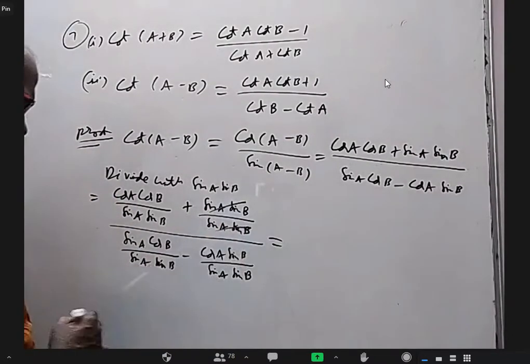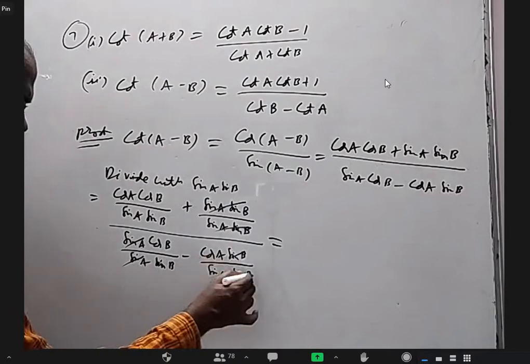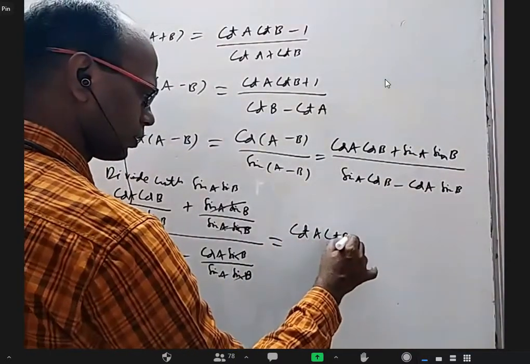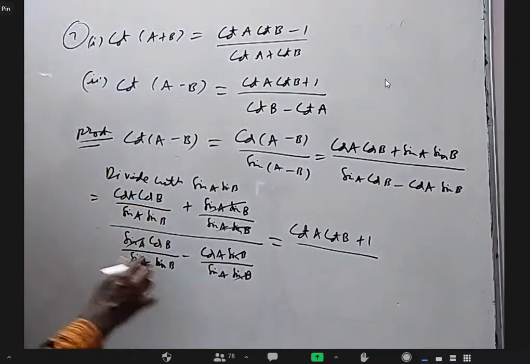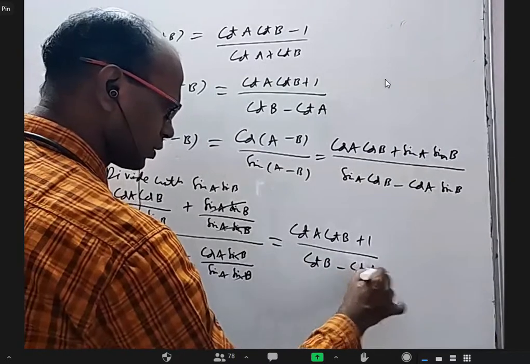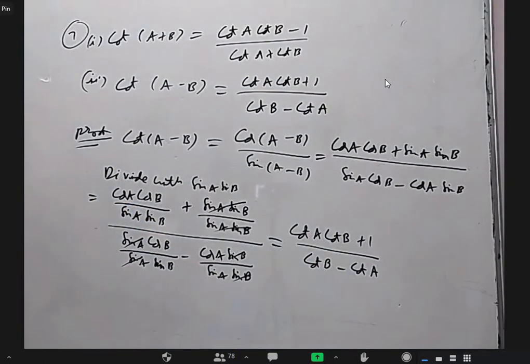Here everything gets cancelled. Here sin A got cancelled, here sin B cancelled. So we will get cot A cot B plus 1, this is cot B and this is cot B. Similarly, you can derive this. Okay, just to have some idea is sufficient.